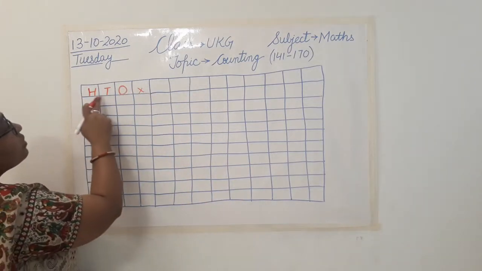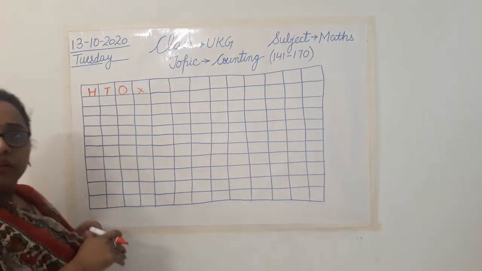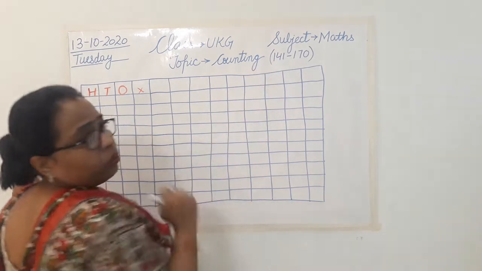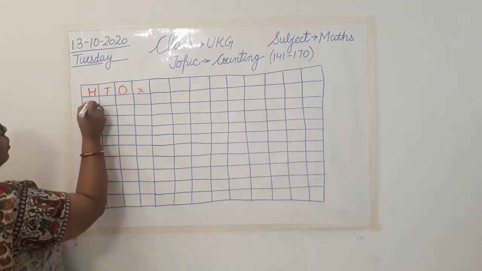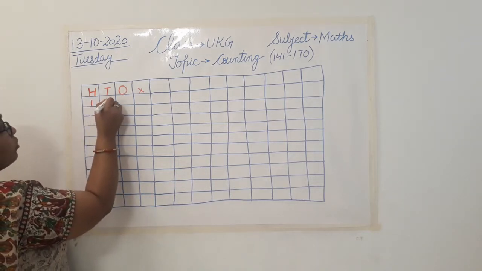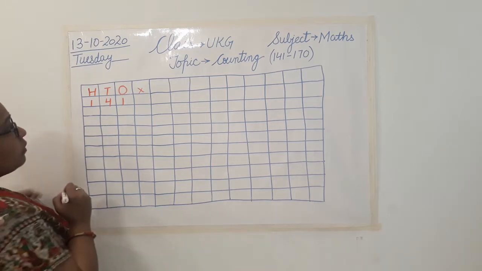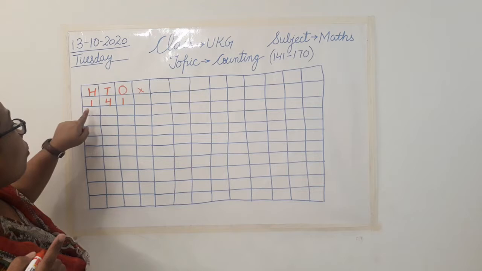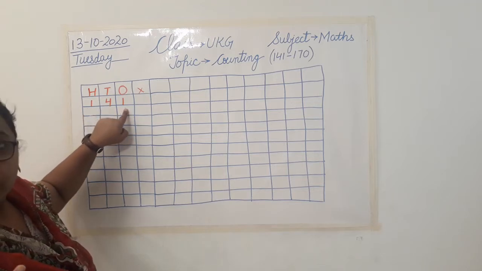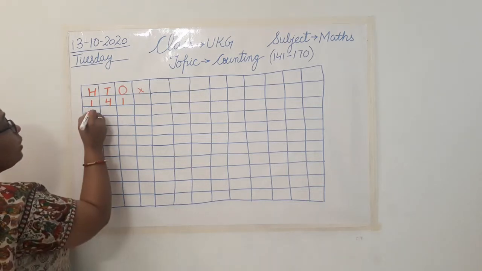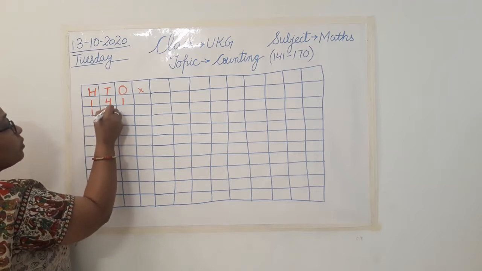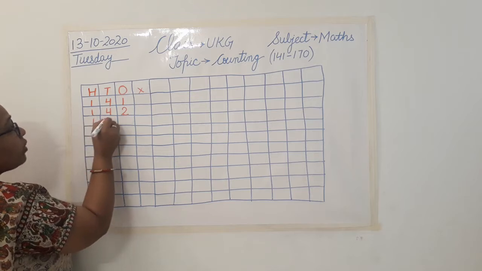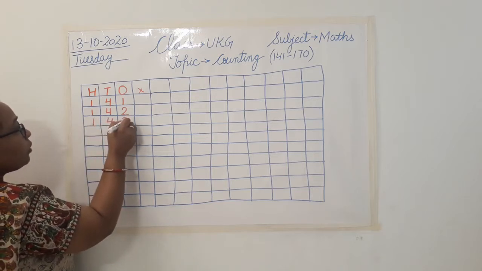So one is hundreds, tens and ones. We have written that. Now we'll start our counting from 141. So how are we going to do that? 141. We have written it like this. See, when I have written it, I have said 141. Now I am writing 142. 143.